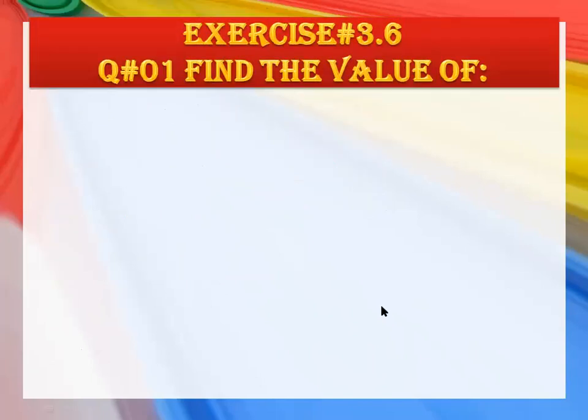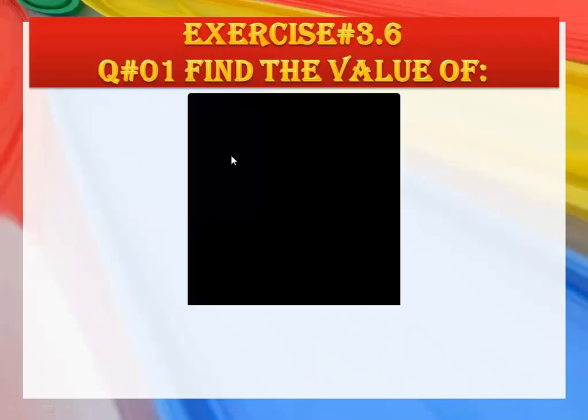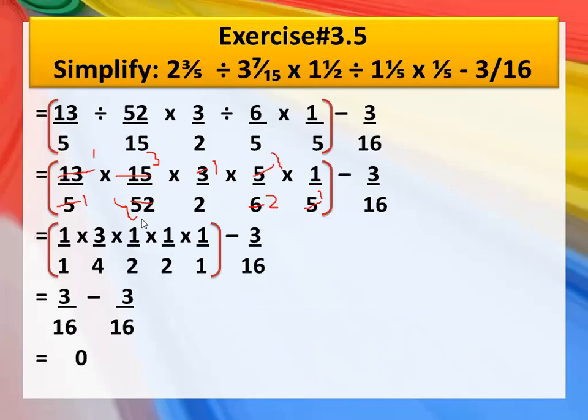Now let's start from exercise number 3.6. Find the value of. Another 2, how did it come? One minute. This 2, look here: 13 into 1 is 13, 13 into 4, so this will be 4, then this 2, and then this 2. 3 into 1 is 3 and 3 into 2 is 6. So this 2 is here. That's why we have 2 here. I hope it is clear.